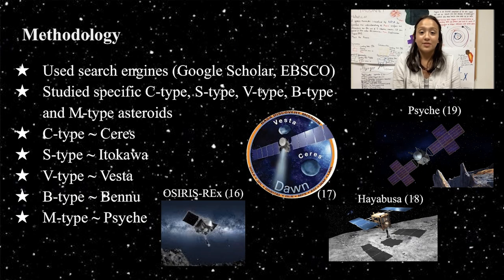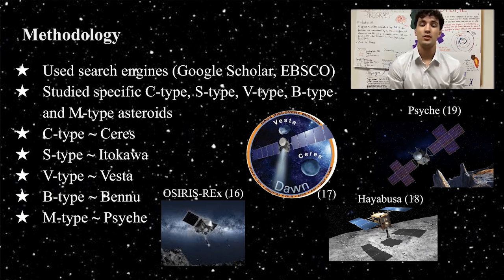Our data was obtained through various scholarly and credible sources such as Google Scholar and EBSCO. We chose to research the different classifications of asteroids, specifically the C, V, B, S, and M types. With this information, we studied the composition, location, and possible origin of the asteroids from these classifications in order to derive a conclusion which answered our initial research question of what the mineralogical composition of asteroids tells us about their formation and evolution in the solar system.